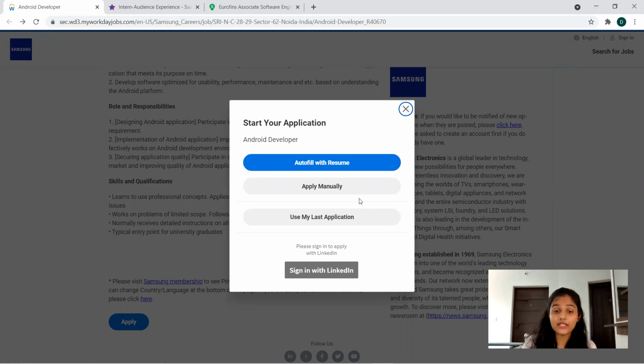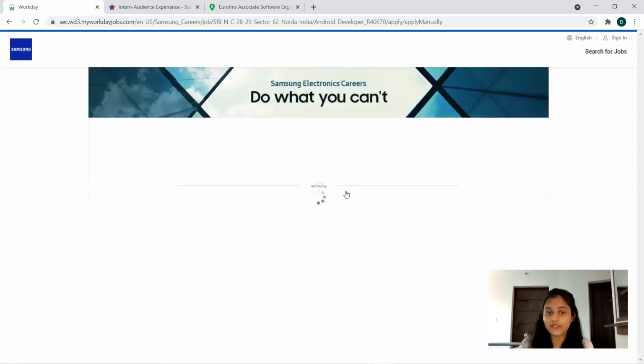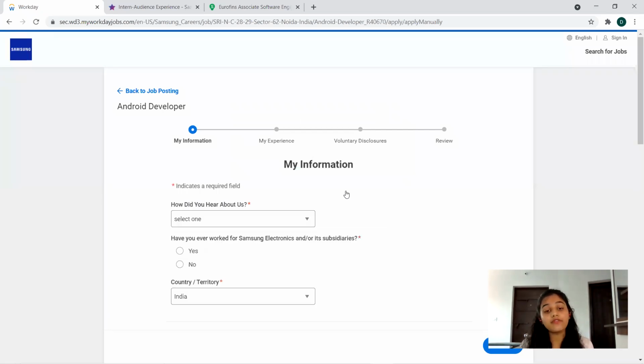Now we can apply manually. I'm going through this right now. When you apply manually, you have to give every detail manually, including your resume details. There are 4 stages for the registration here. My Information is the first stage, where you have to give details like how you heard about us, whether you ever worked for Samsung Electronics or a subsidiary, country, territory, everything. That is the first stage. Next is the My Experience stage, where you give your experience details, like whether you are a fresher, with 0 years of experience, entry level, all that.